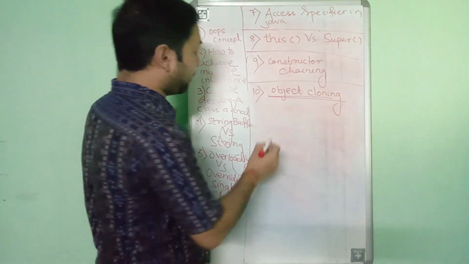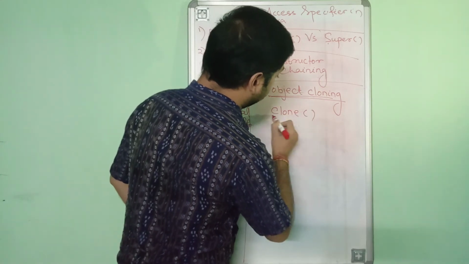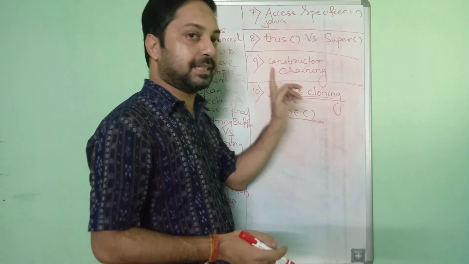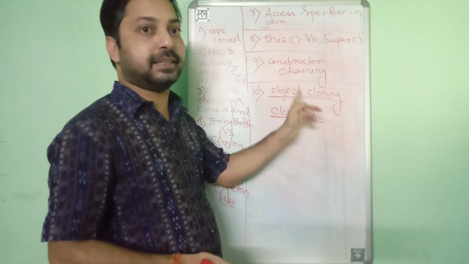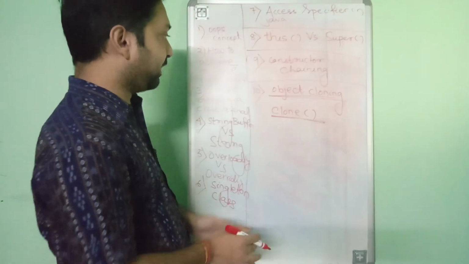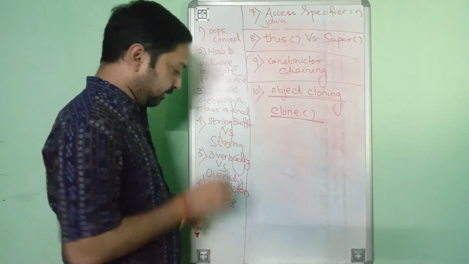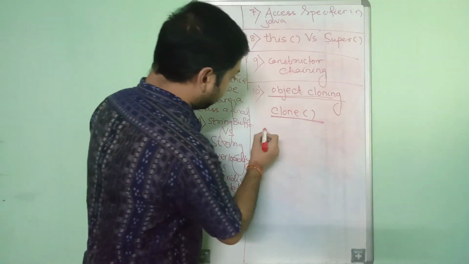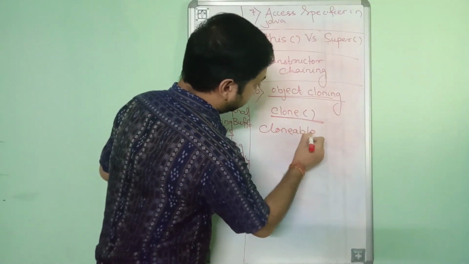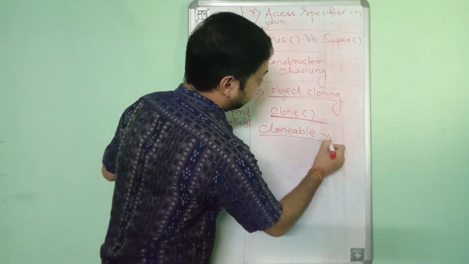For object cloning we use the clone method. By using the clone method we can create a duplicate object of an existing object. You also have to use a marker interface, known as the Cloneable interface. These two things you need to remember: the clone method and the Cloneable interface.